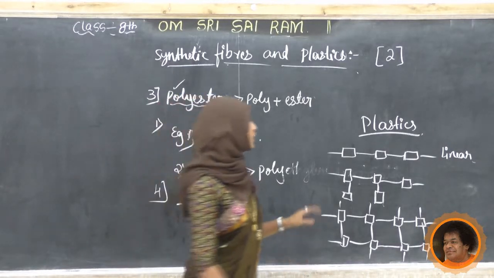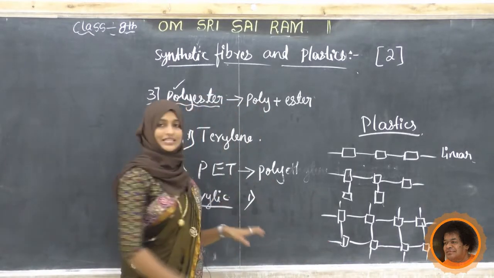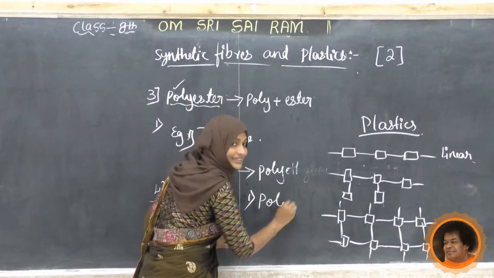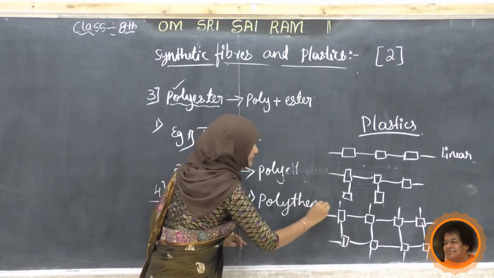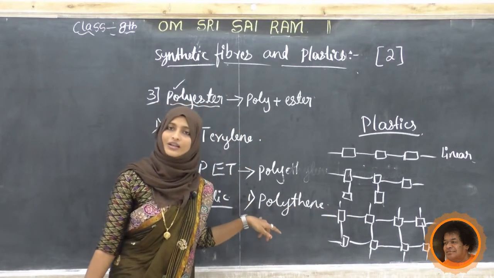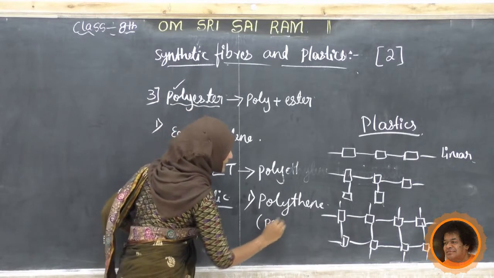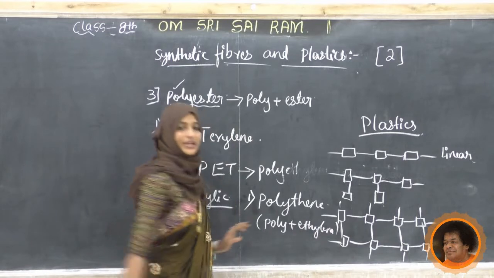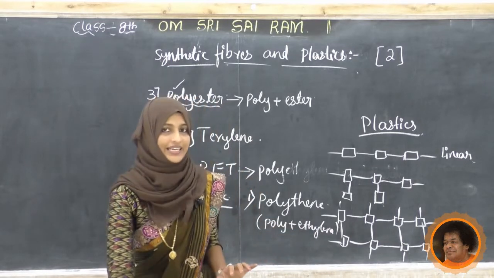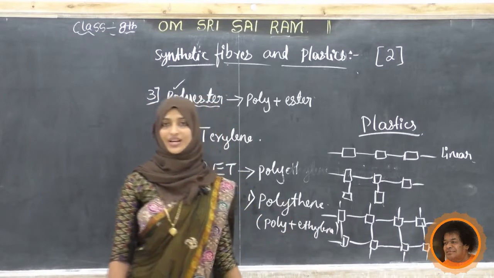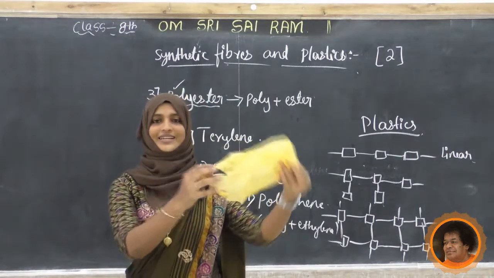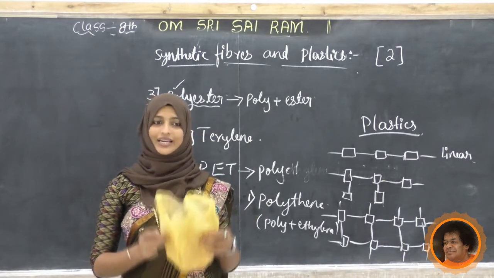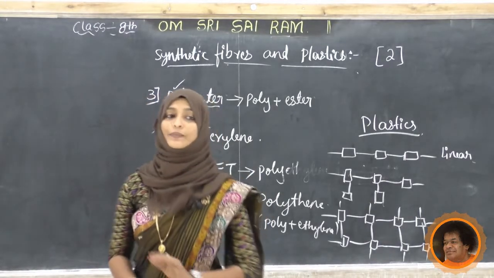I will tell you one example here, students, for this plastic, that is polythene. Have you come across polythene? Actually, this is also a polymer. Poly plus ethylene. The polythene bags we are getting from the market, we are getting such a plastic. This is a polythene plastic.